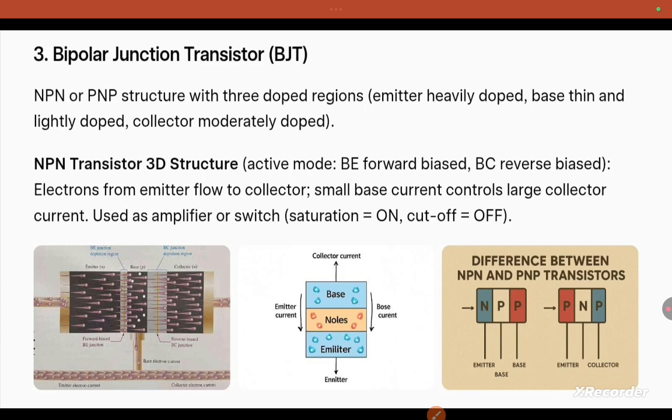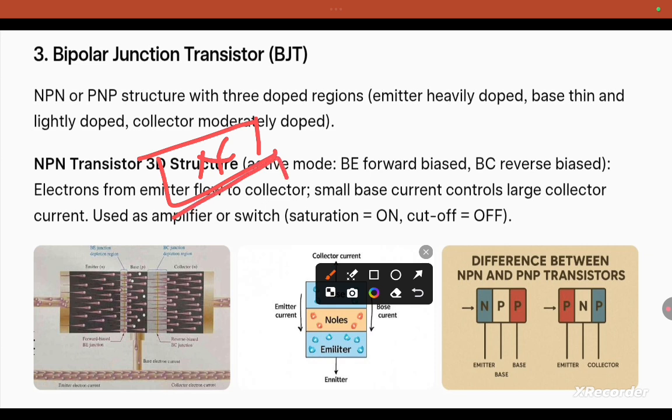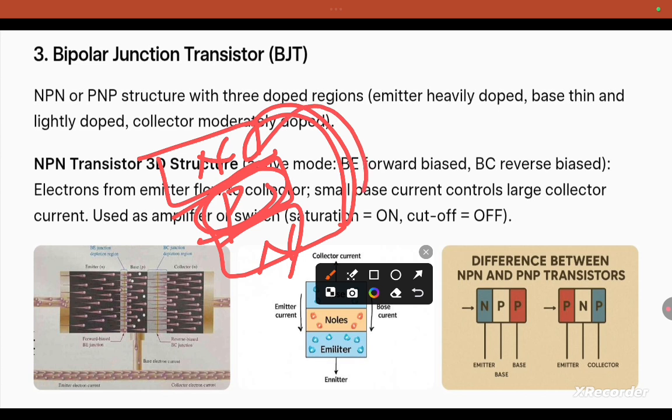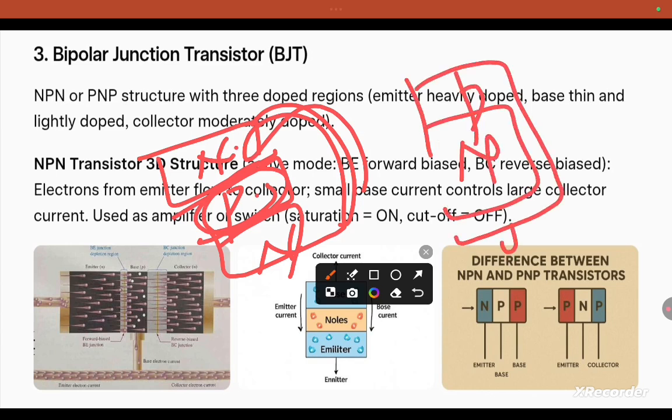Like a sandwich shape, this is n-type semiconductor, this is p, again n. P-type semiconductor combined with n-type on opposite sides gives pnp.